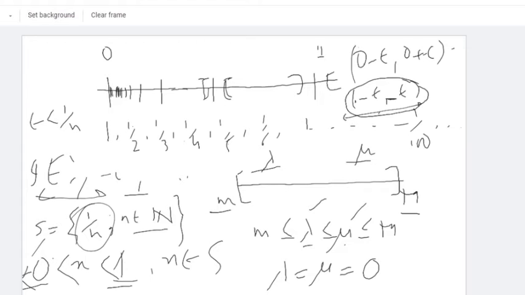So this is the definition of lower limit and upper limit. Now, do you have anything to ask? No?